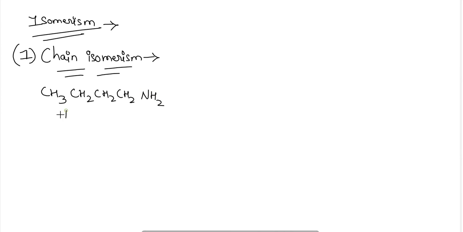So here you can see that butane-1-amine is one isomer.